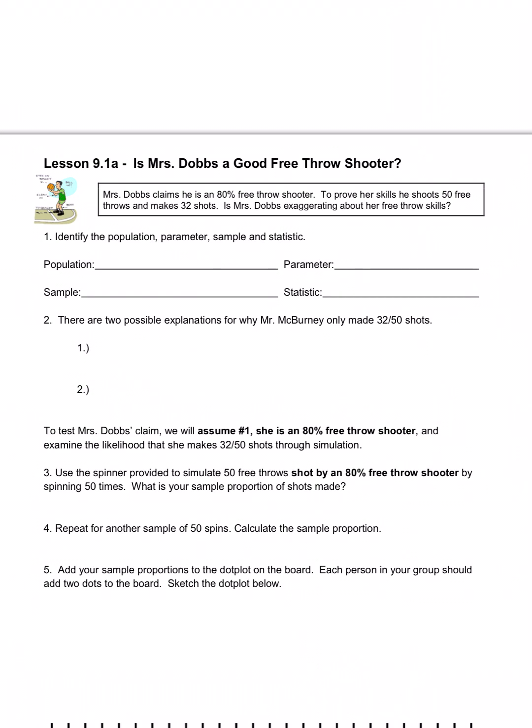What's the population we're investigating here? Proportion of what? Well, that would be your parameter. So we can do that. P is the proportion of free throws made. But the population is all of Dobbs' free throws, right? Obviously, we're not going to see all of them, but we're trying to estimate that.